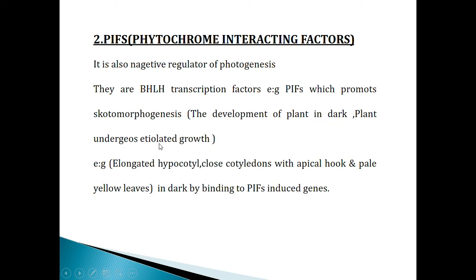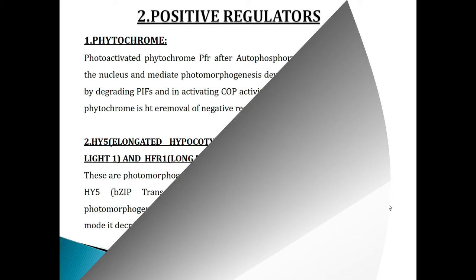Plants undergo etiolated growth. Another example of this is elongated hypocotyl, closed cotyledons with apical hook and pale yellow leaves in dark by binding to PIF-induced genes.